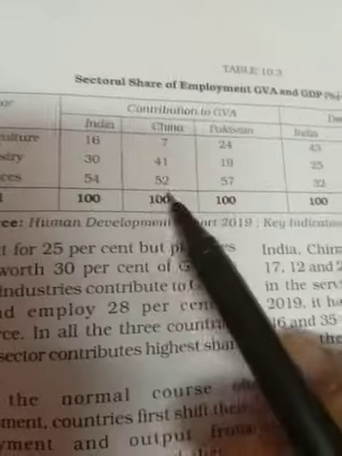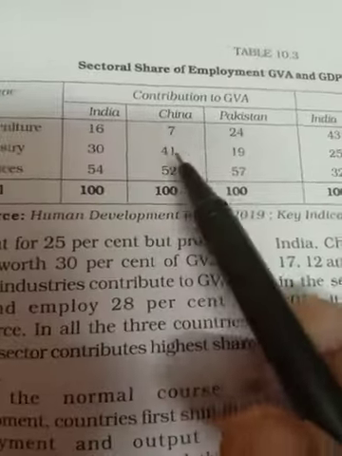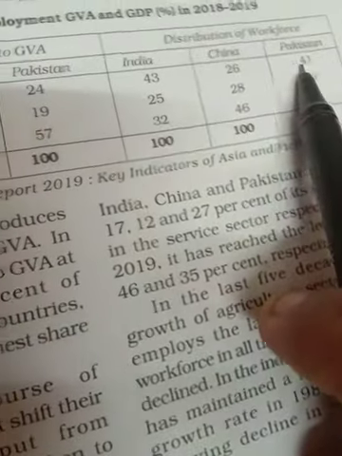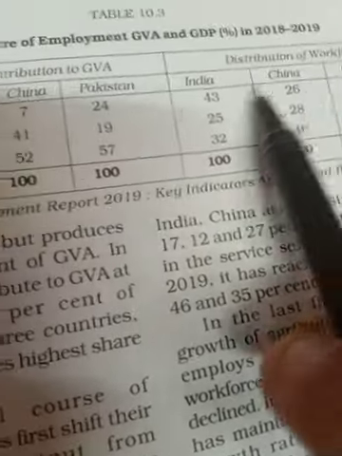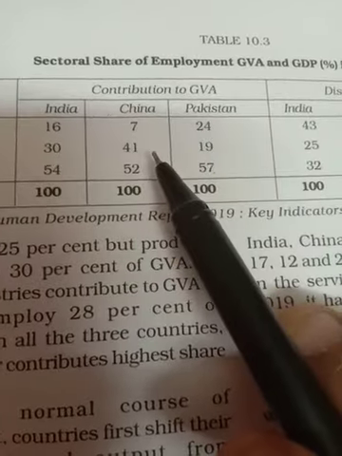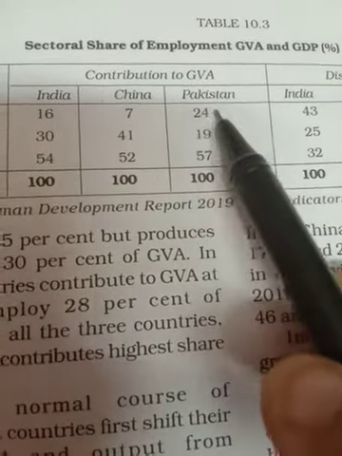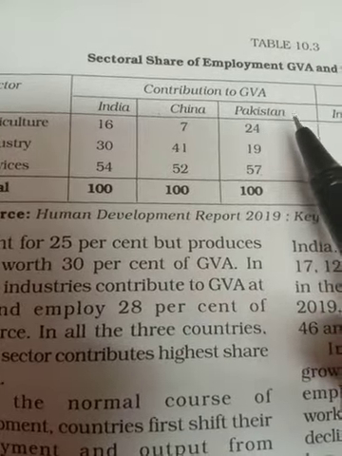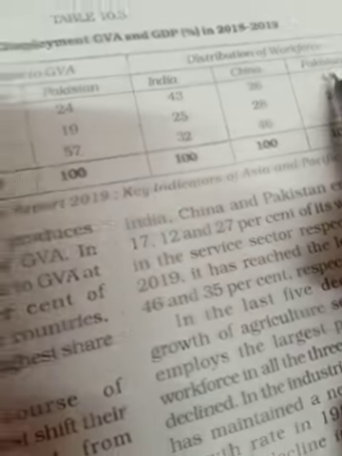Pakistan has a 24% contribution but 41% workforce in that particular agriculture sector. But it is more than India. Pakistan has more than India in agriculture's contribution to GDP, and comparatively less workforce, not much less, but 2% less.